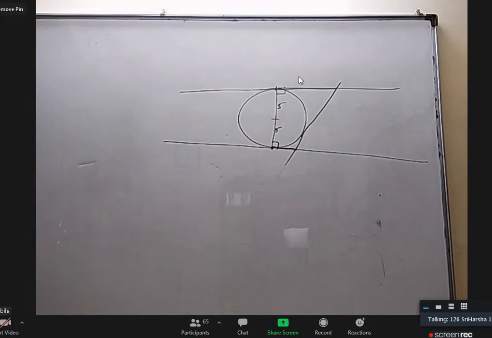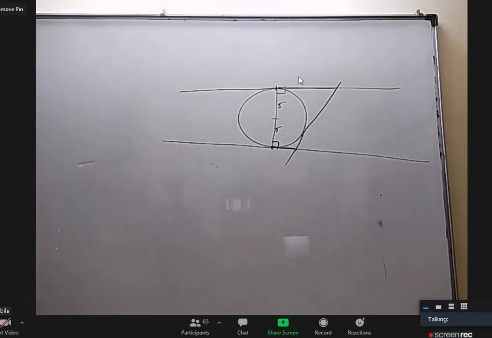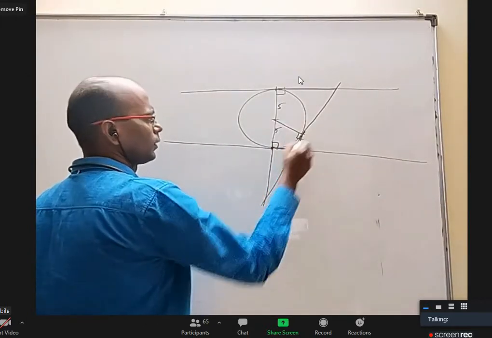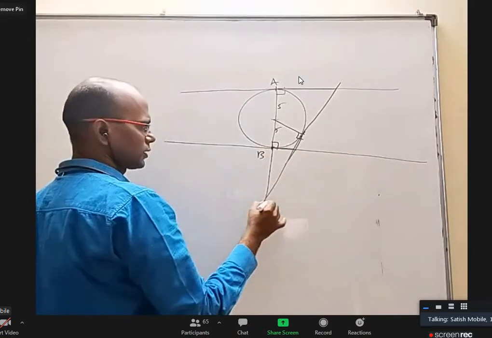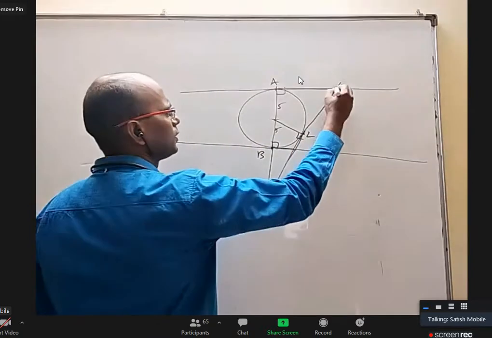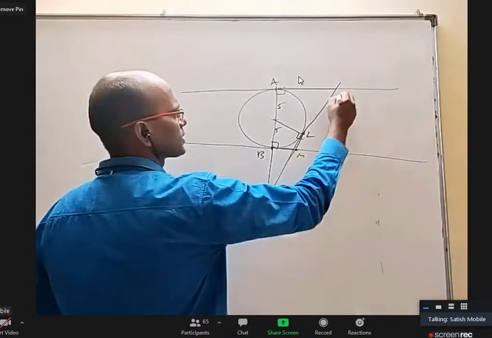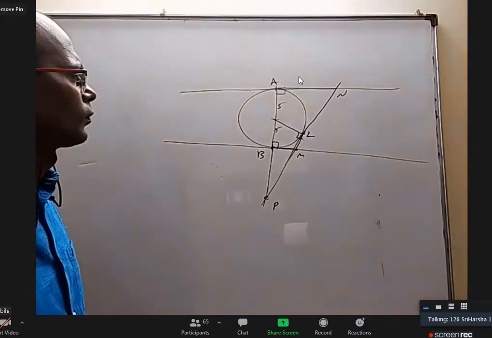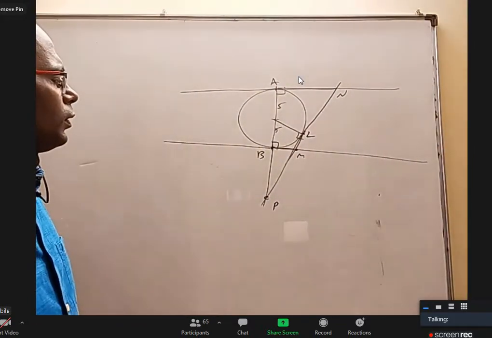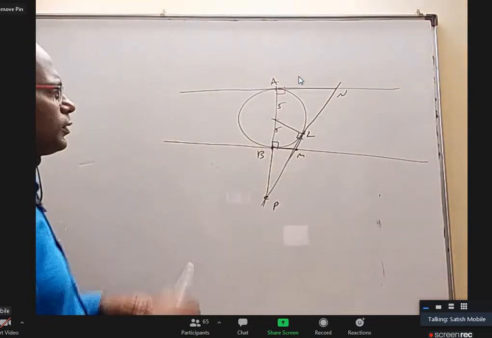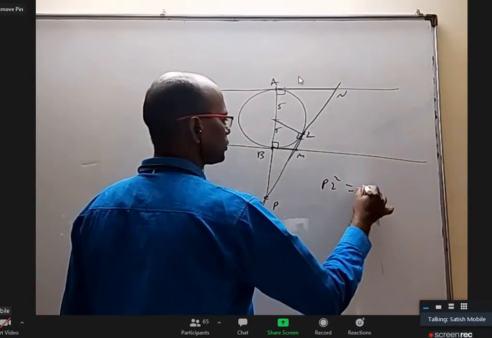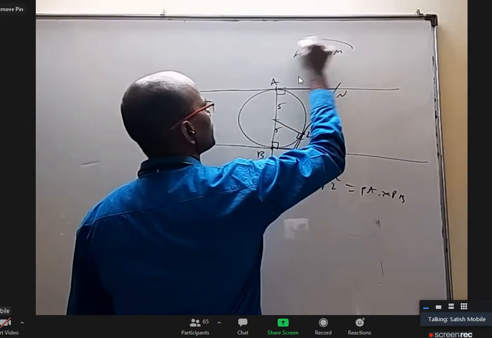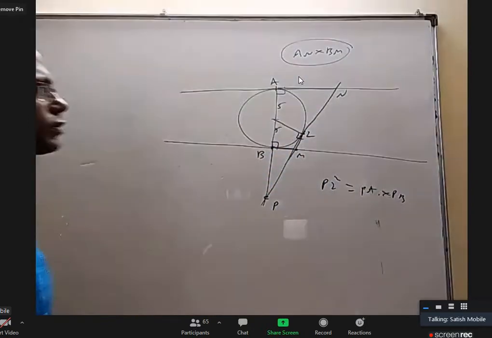There will be a point of intersection outside the circle, sir. Yes. So let that point be P, sir. Okay, and give some names. The diameter ends will be A, B, P, this is some L, this is some M, and this is some N. Then PL square equals PB into PA, sir. Okay, that's okay. PL square is equal to PA into PB. But I'm talking about AN into BM. How is that constant?